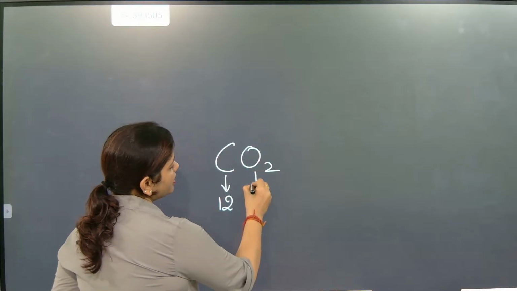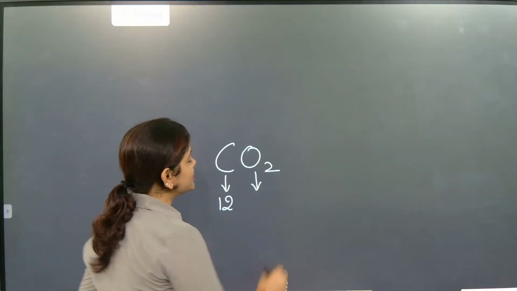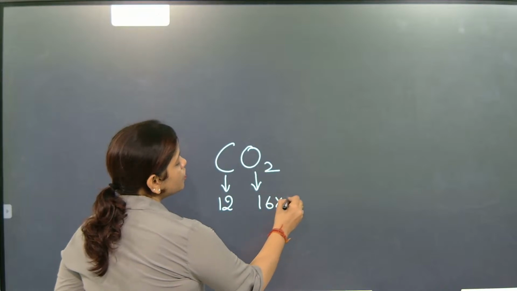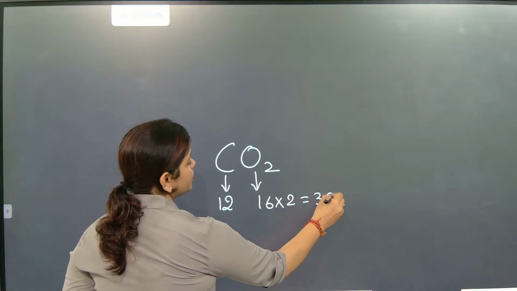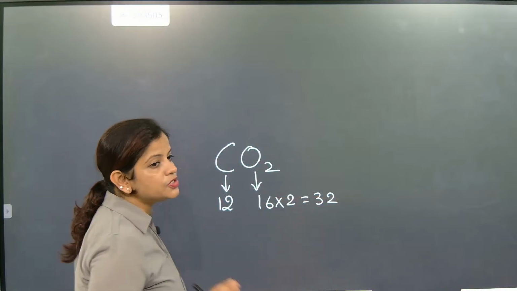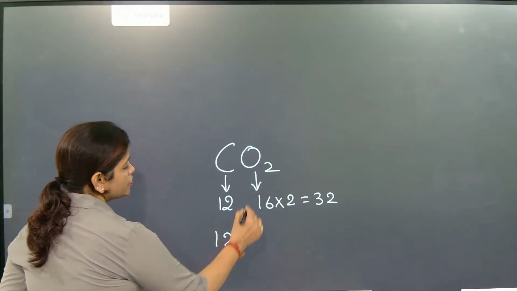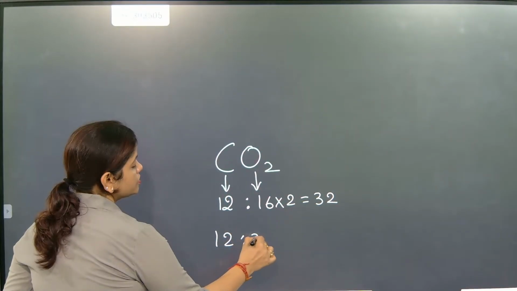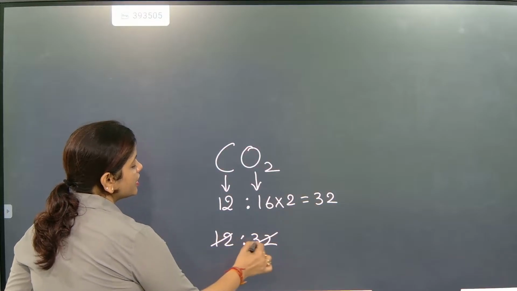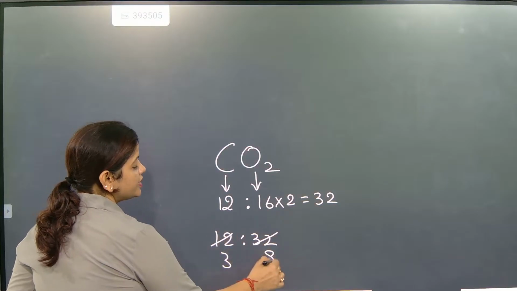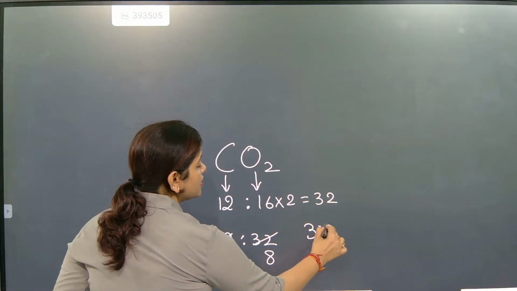What is the atomic mass of oxygen? 16. But 16 into 2, how much will it come? 32. So 12 is to 32. When you cancel it, 4 threes are 12, 4 eights are 32. So the ratio is coming as 3 is to 8.